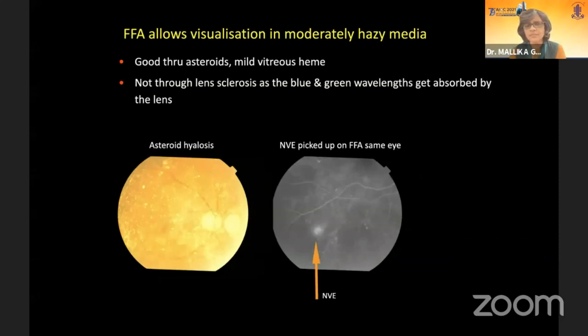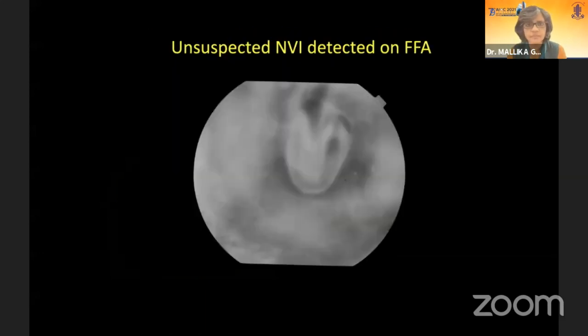And also sometimes in opaque media with asteroid hyalosis or some vitreous hemorrhage, you can pick up new vessels and non-perfusion with fluorescein, which you cannot see clinically. But this doesn't apply to lens sclerosis, because lens sclerosis absorbs the exciting and the emitted wavelengths of the fluorescein angiography. Also, you can detect unsuspected new vessels on the iris when you do an angiogram.